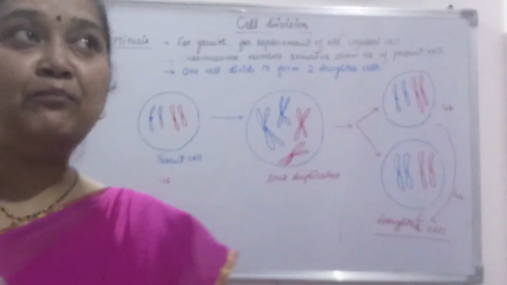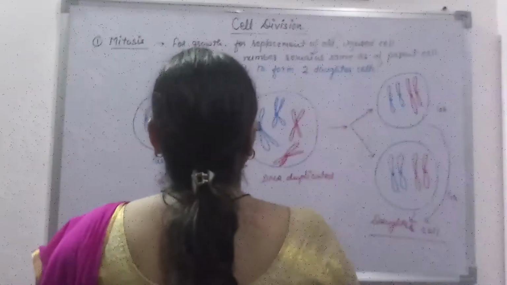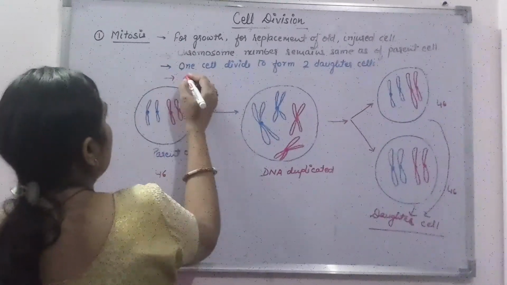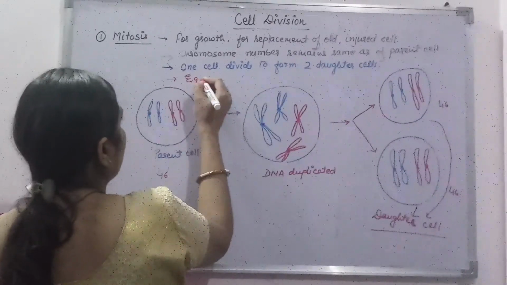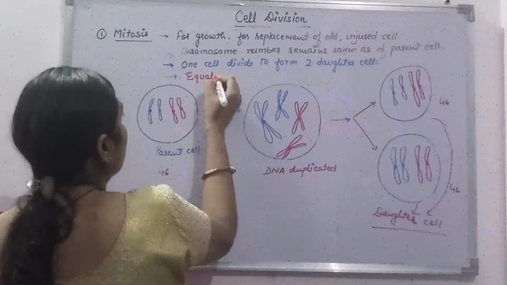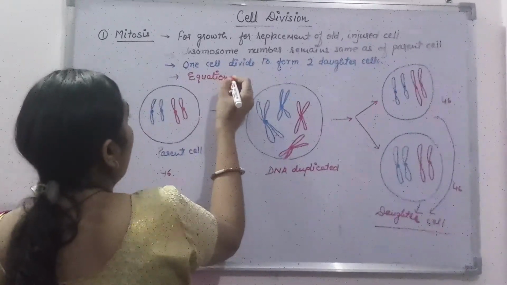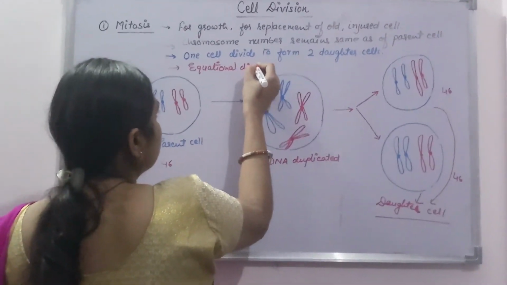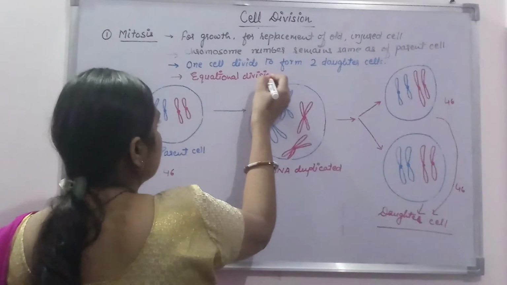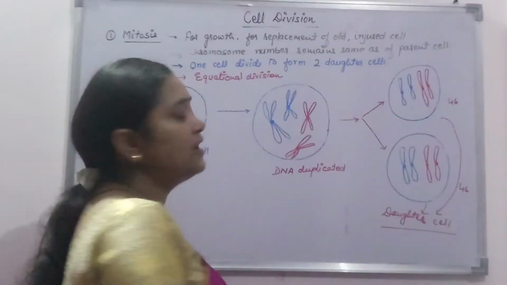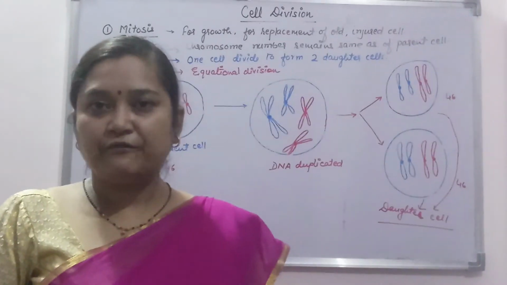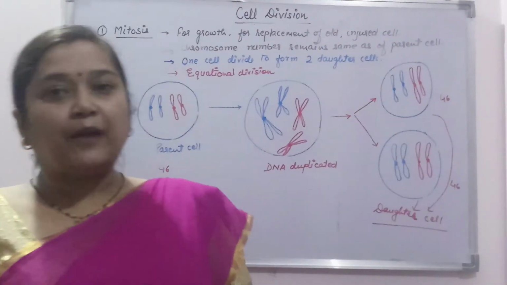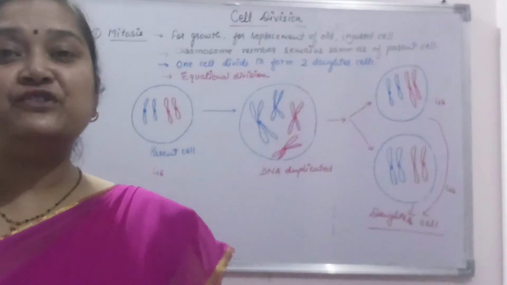That's why mitosis is also known as the equational division, because the number of the chromosome remains the same as that of parent. Fine, student? Now, come to another type of cell division, that is